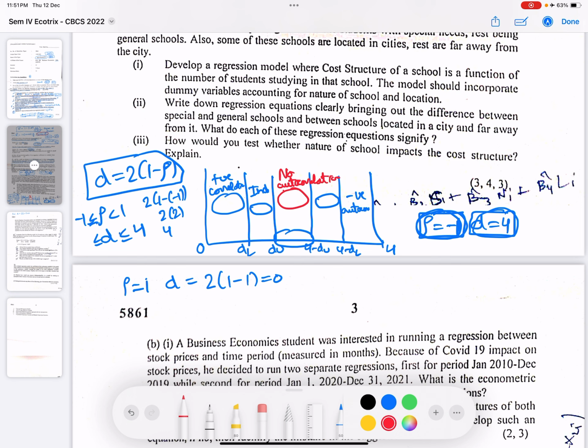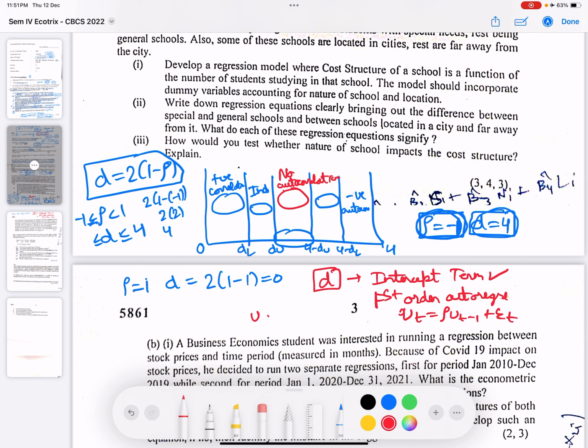Okay, now talking about some of the assumptions which are being used when we go for a Durbin-Watson test. First, there should be an intercept term present in the model. And then it is about the first order autoregressive scheme for the error term, that is ut equals rho ut minus 1 plus epsilon t. We are not using rho ut minus 1 plus rho square ut minus 2. So we are confining it to t minus 1 only.